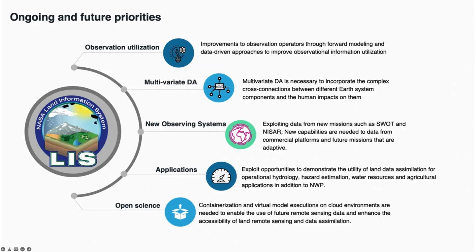Recent studies have also shown that multivariate DA is not only important, but also necessary for capturing the cross connection between Earth system processes and human impacts. This is another important focus area for LIS. Another priority is to enable the system to take advantage of data from upcoming missions such as SWOT and NISAR. There are also ongoing efforts to exploit data from commercial platforms and future adaptive type of missions.